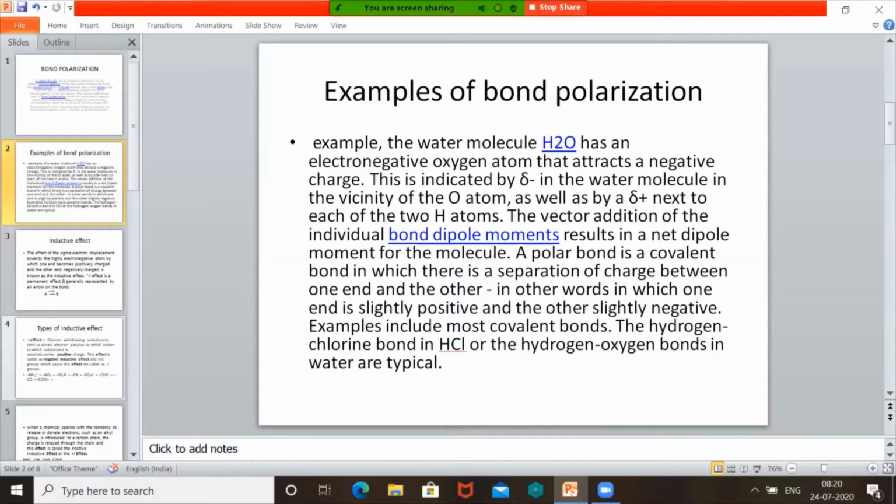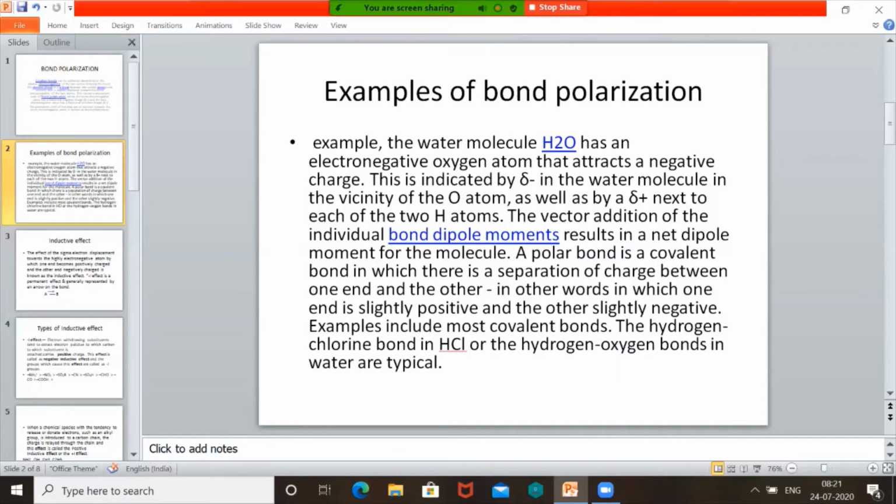Suppose the example is to take the water molecule. Water has an electronegative oxygen atom. It has bonds between hydrogen and oxygen and hydrogen. So here oxygen is more electronegative, hydrogen is less electronegative. What happens? The oxygen atom attracts the negative charge. Now, how will we indicate when it attracts the bonded pair towards it? We indicate by delta minus. That means partial negative charge at the oxygen atom and partial positive charge at the hydrogen atom.